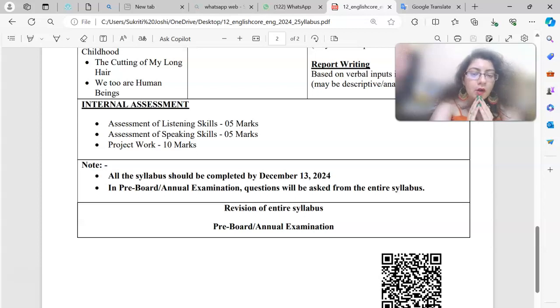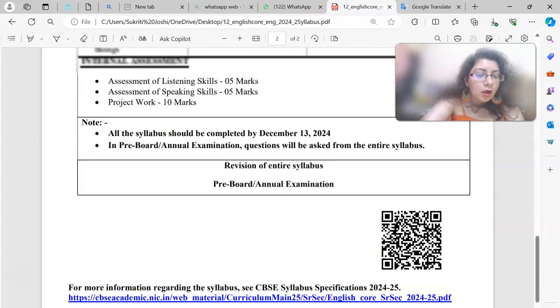In pre-board or annual examination, questions will be asked from the entire syllabus. So it is not that in pre-board or annual examinations some lessons would be left or would not be taught. Each and every lesson has to be covered and questions will be asked from the entire syllabus. So no chapter can be left, no poem can be left. Yeah? Alright.